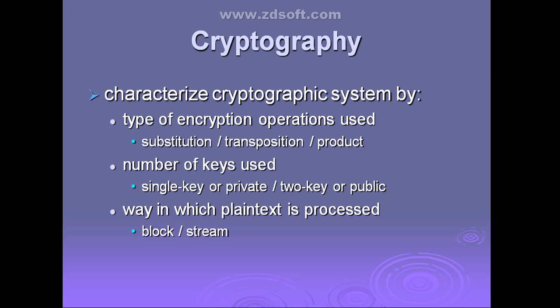Then the second block will be taken, that is world, that will be converted, and produced as one more block at the output side. But if you use stream cipher, the single letter H is first converted into the ciphertext, then E, then L. That means letter by letter. That is what is called stream ciphering.